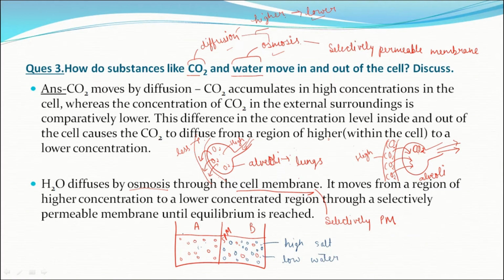And if we observe system A, what do we see? High water concentration and low or no salt concentration. So, where does the movement of water take place? From the region of higher concentration to the lower concentrated region. So, here the movement of water takes place from system A to system B. In this way, water diffuses by osmosis through a selectively permeable membrane. Are you getting it? Now, moving to our next question.